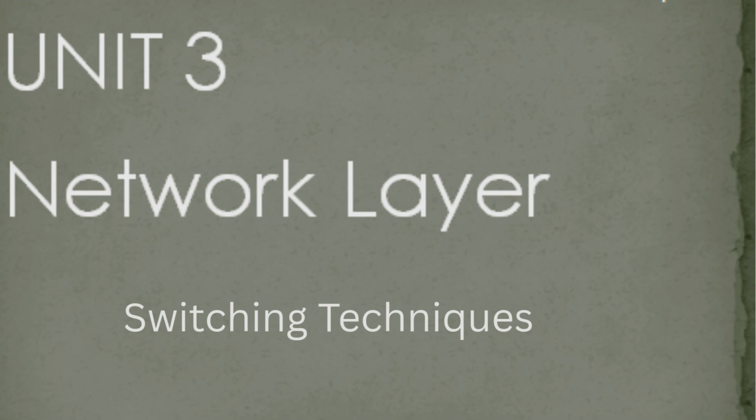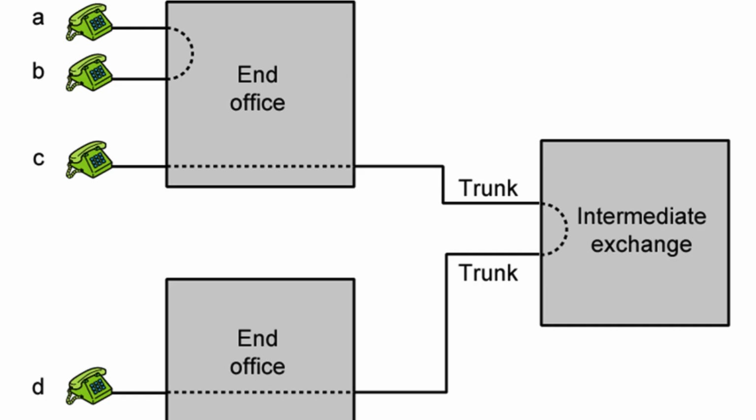Network layer switching techniques. Circuit switching. In circuit switching, a dedicated communication path, or circuit, is established between sender and receiver for the entire duration of communication. How it works: like a telephone call, a fixed path is reserved before data transfer starts.